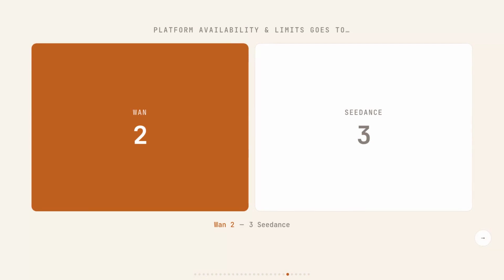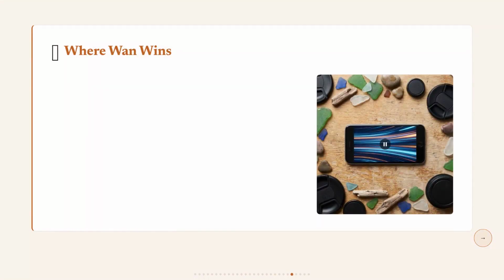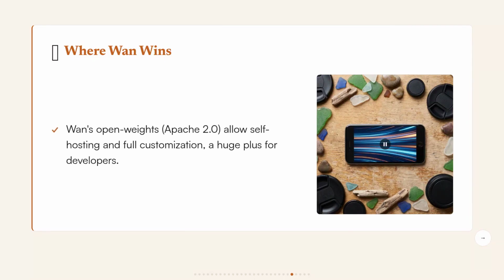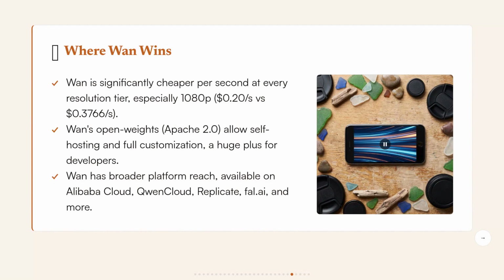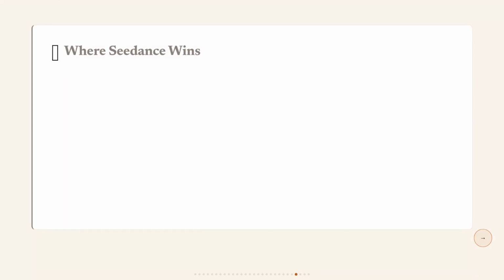The final score is Seedance 3, Wan 2, and Seedance is the overall winner of this head-to-head. Wan wins on cost at every resolution tier, especially at 1080p, where it's nearly half the price of Seedance. Its Apache 2.0 open weights let you self-host on an H100 for around $0.42 to $0.50 per 5-second clip. It runs on more platforms than any other model in this comparison, and its VBench score of 86.2 is basically identical to Seedance's 86.4. Seedance wins on speed, generating a 5-second 720p clip in about 48 seconds versus Wan's 150.